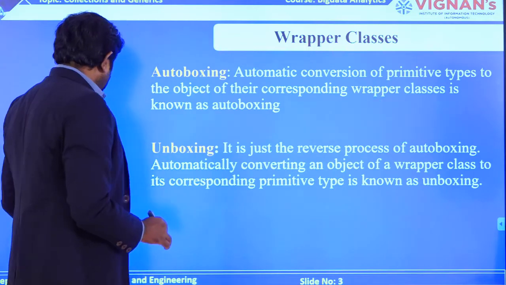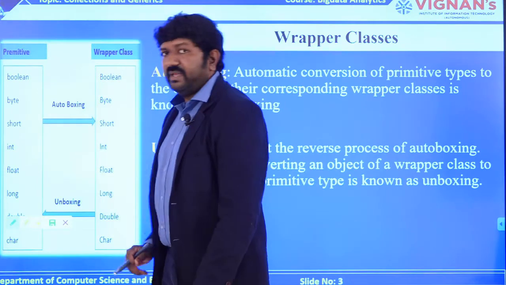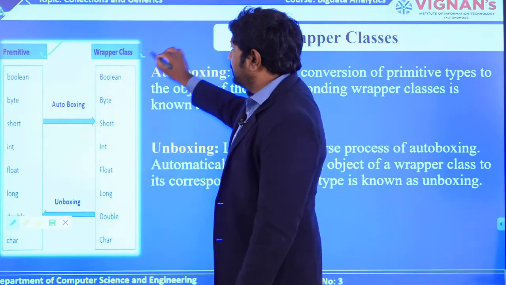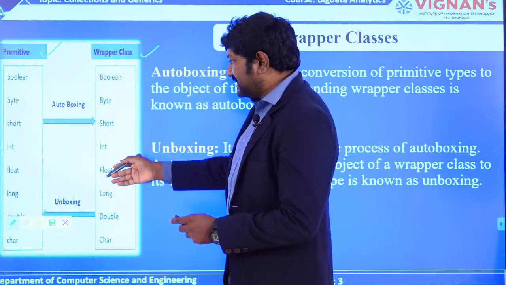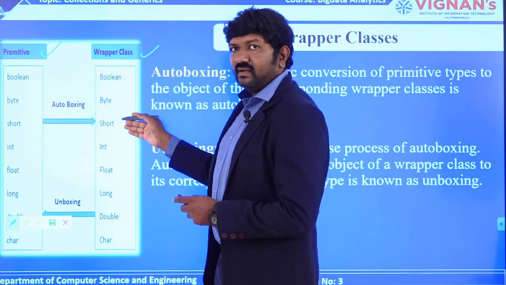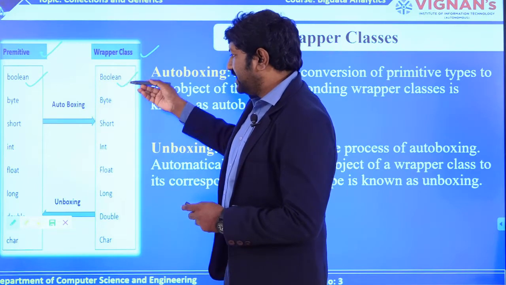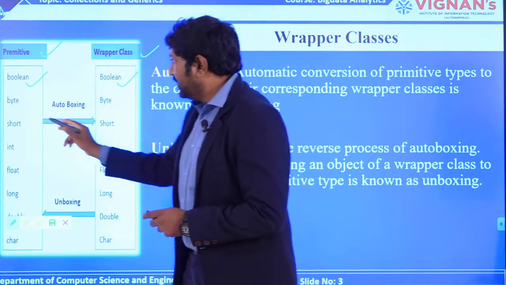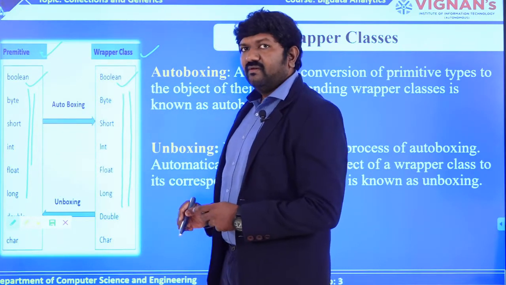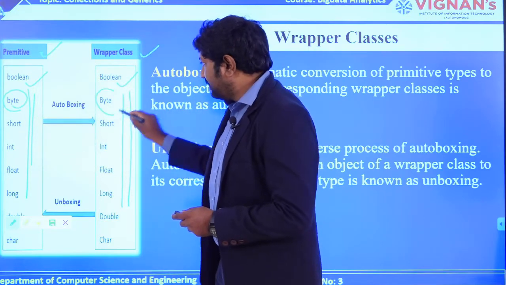Now let's see what are all the different things that are available over here. Coming to this diagram, you can see I have mentioned 2 categories: one is your primitive data type, and another one is your wrapper class. You can see the exact match of each individual primitive type with respect to the wrapper class. So I have written boolean, and I have a Boolean wrapper class over there. There is not much difference, but you need to remember that whatever you have taken in your primitive type, you just add a capital letter to the name. So you can see this byte which is declared over here is exactly matching with the Byte over here.